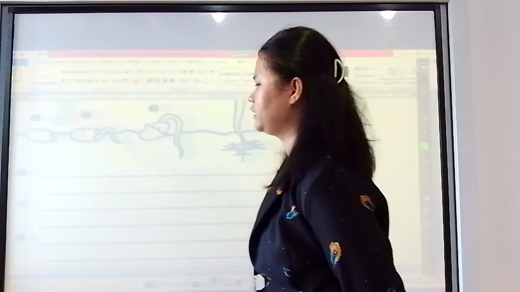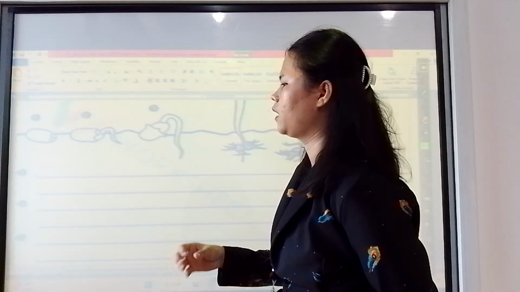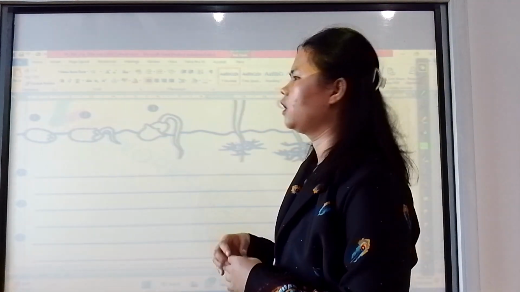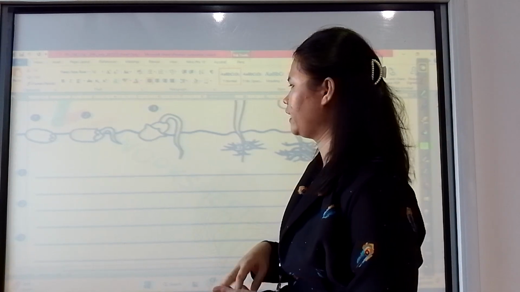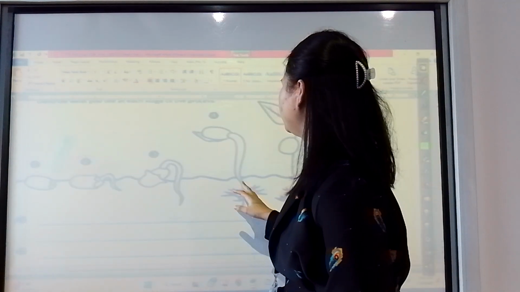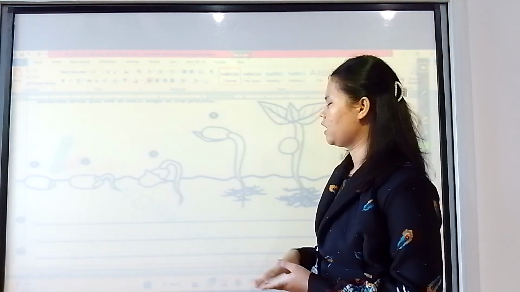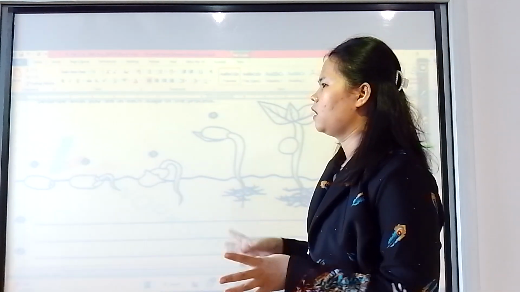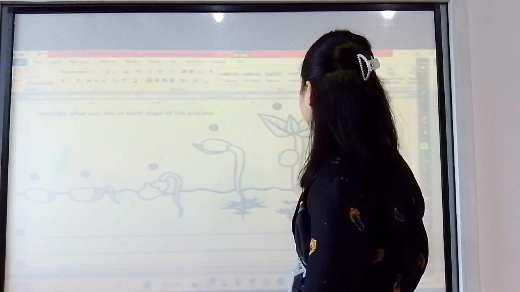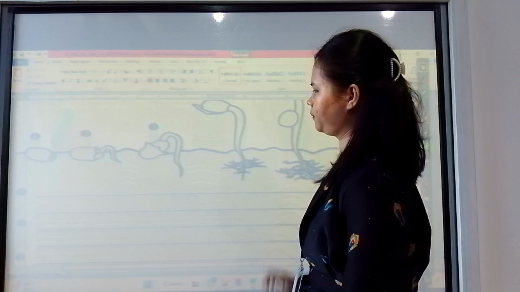Step 1 is the dry seed takes in the water, and then step 2 is the root becomes growing, and then step 3 is the root grows inside and then reaches the sunlight to grow upward. Step 4 is the stem becomes strongest, and the root disperses, making many roots. And step 5 is the first leaf growing.